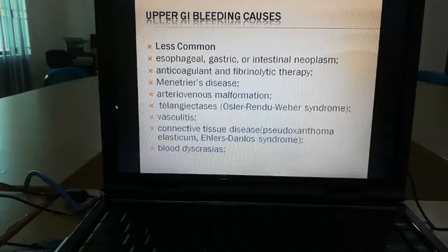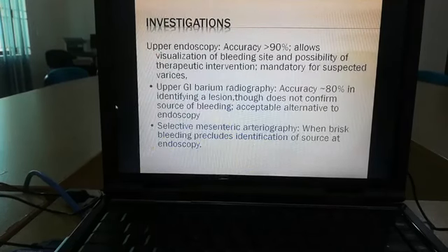Less common causes may be esophageal, gastric or intestinal neoplasm, anticoagulant and fibrinolytic therapy, and arteriovenous malformation, telangiectasias, and some rare causes including vasculitis and connective tissue diseases like pseudoxanthoma elasticum, Ehlers-Danlos syndrome, and blood dyscrasias may also cause upper GI bleeding.